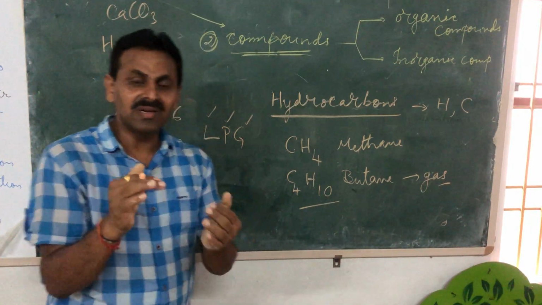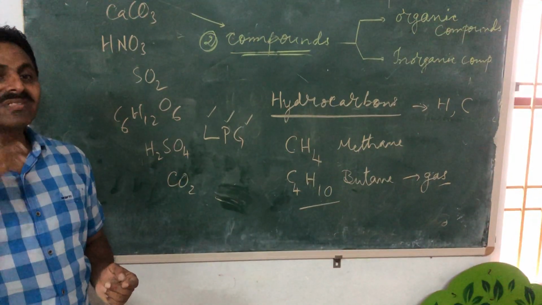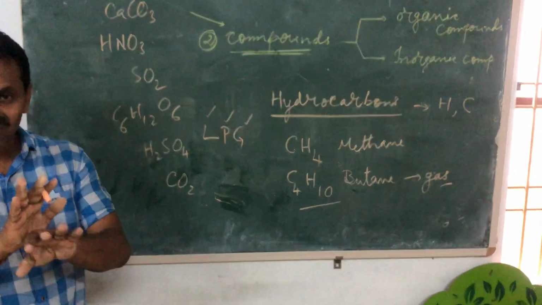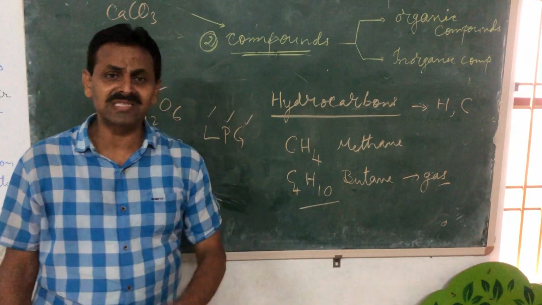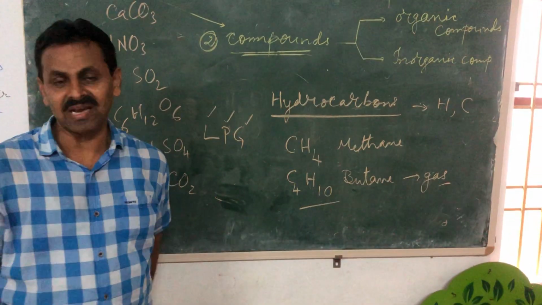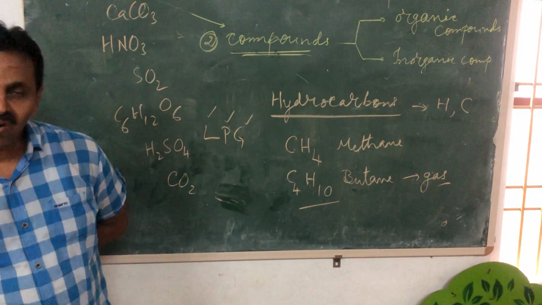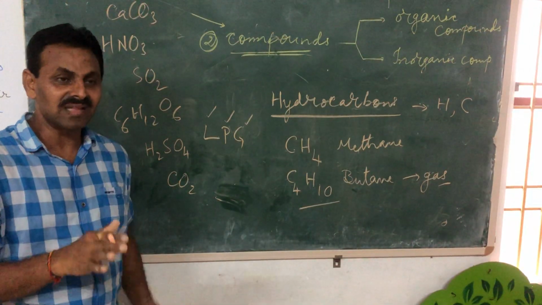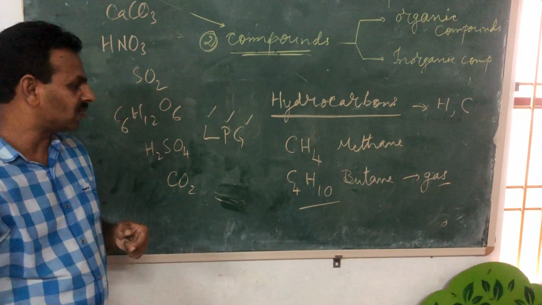They add a small quantity so that there is a smell indicating a leakage of the gas. It is not the smell of butane, because butane is absolutely tasteless, odorless, colorless. Of course, after adding ethyl mercaptan also it is colorless. But at least we will get the smell that yes, there is a leakage of the gas. That is due to some other compound whose name I told you.